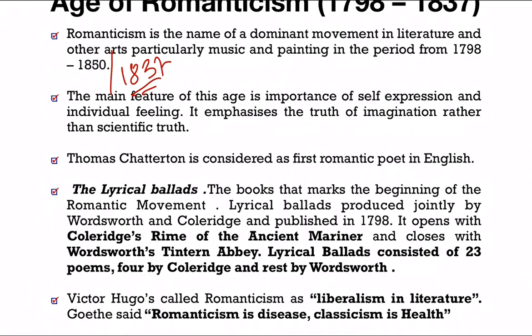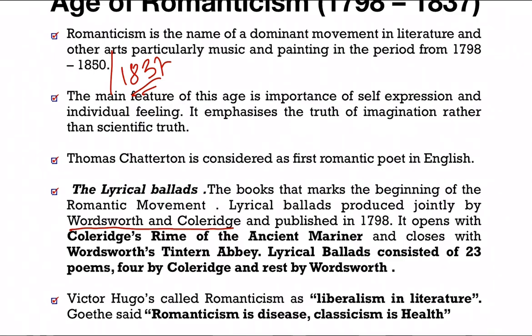Now, the book that marks the beginning of the Romantic movement is Lyrical Ballads, and Lyrical Ballads was produced jointly by whom? Wordsworth and Coleridge. This is the most important point. Both have written that literary piece, Lyrical Ballads, and it was published in 1798.